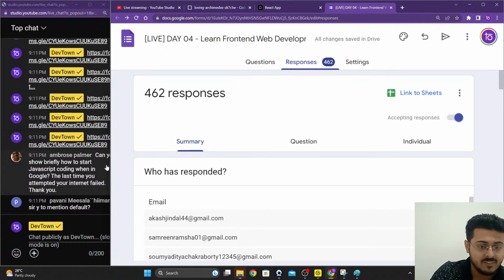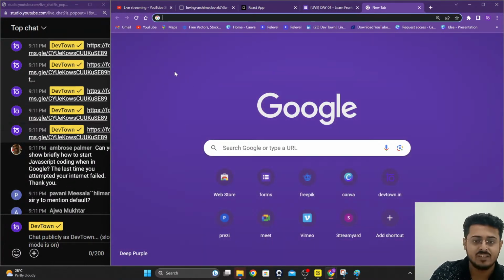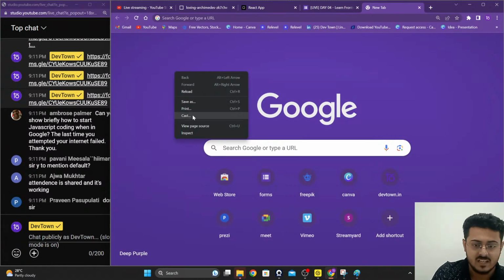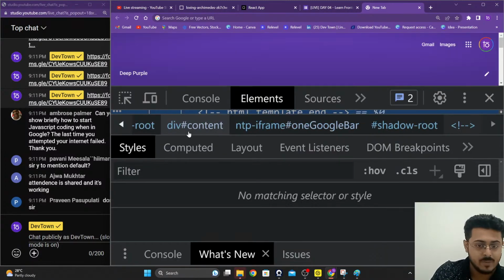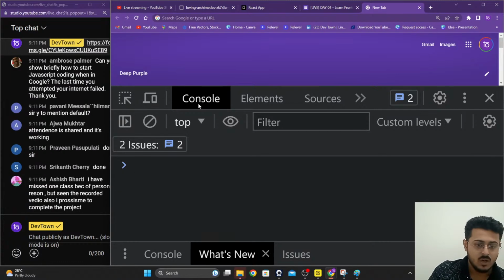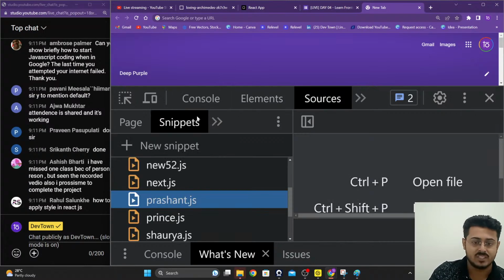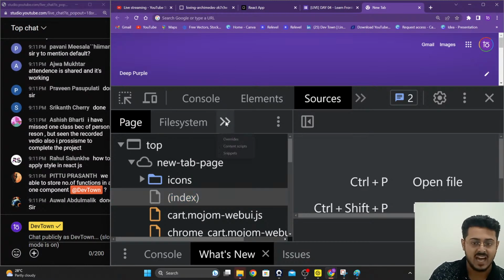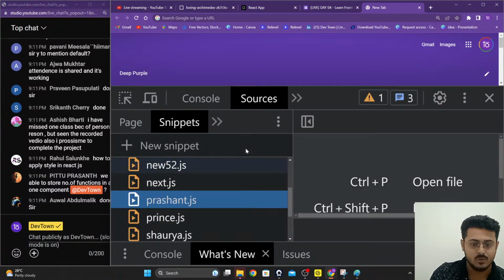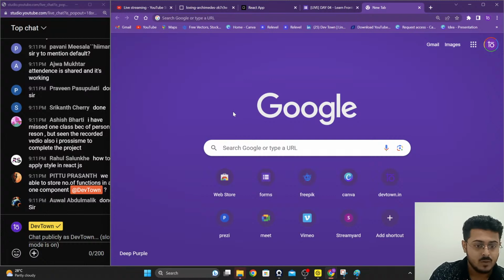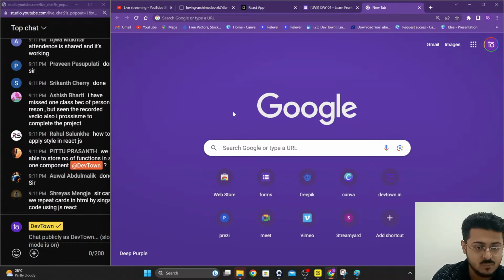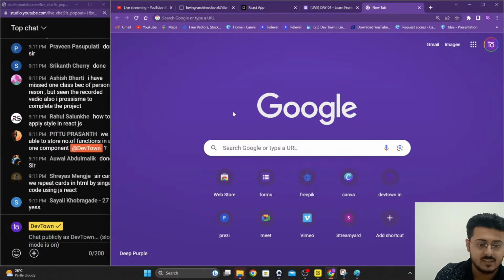Can you show briefly how to start JavaScript coding when you are in Google? Sure. So just right click anywhere on any website, go to the inspect option. Inside of inspect, you can either code inside of the console or inside of the sources. Then go to these arrows, go to snippets, and you will be able to code right over here, whatever you want to code. Are we able to store a number of functions in one component? Yes, of course, you can do that.